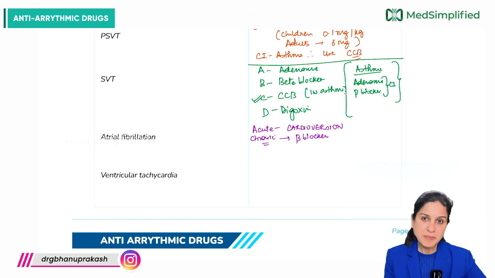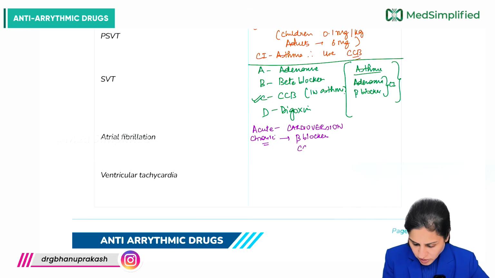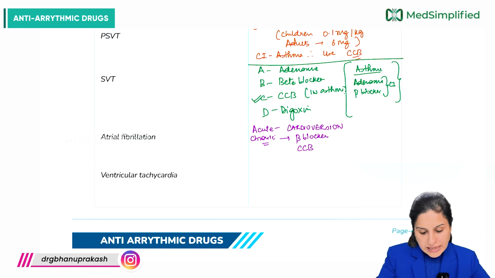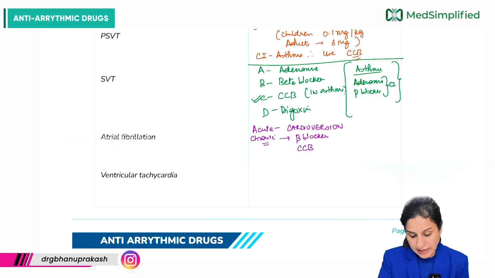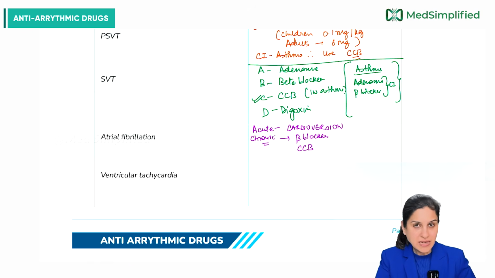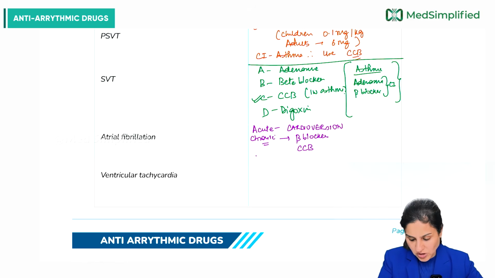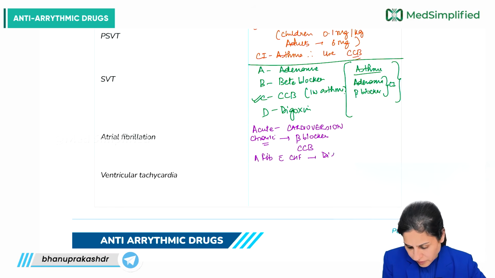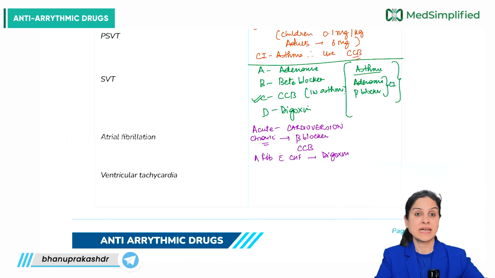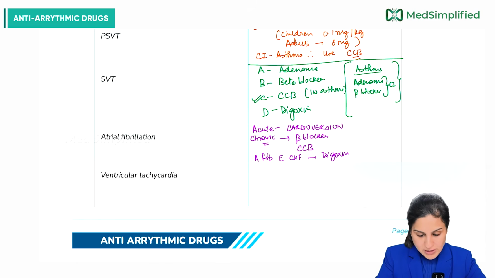But let's say the patient has asthma, then you cannot give this, then we give calcium channel blockers. That is very important to understand here. Now, if there is atrial fibrillation with CHF, then we would prefer to give digoxin.